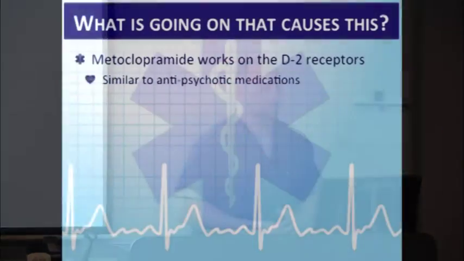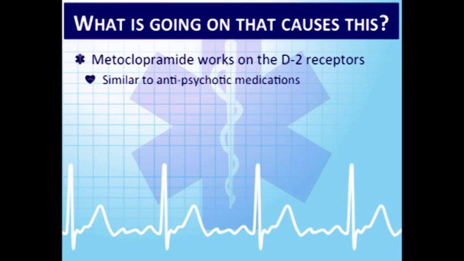All right. So metoclopramide or Reglan, it works a little bit different because it actually binds to the D2 receptor. It's similar to antipsychotics. And because of this effect, it has all these extrapyramidal side effects. So if you want to categorize and file this away, all these signs and symptoms, all these side effects are going to be associated with antipsychotics, Reglan, and also Compazine or prochlorperazine or metoclopramide. All right.